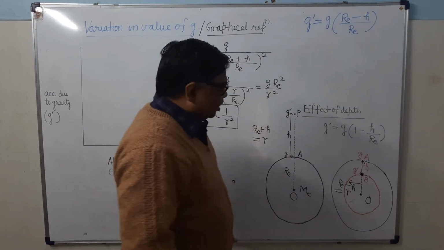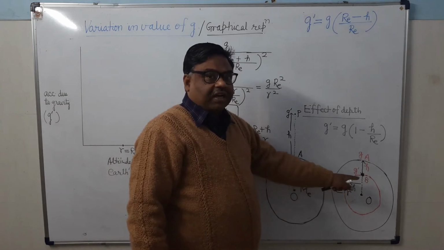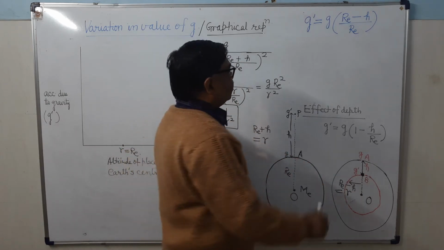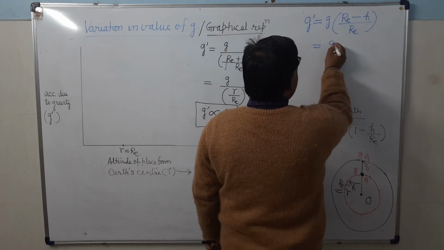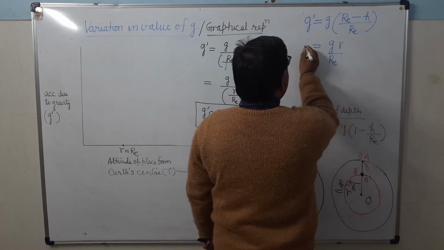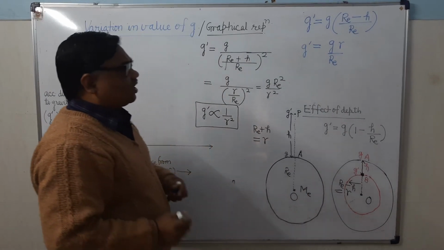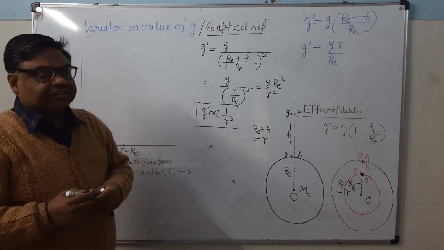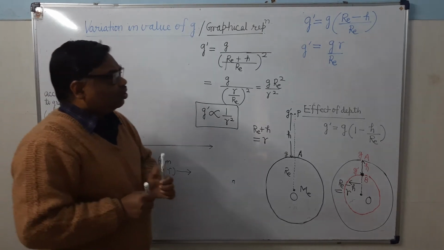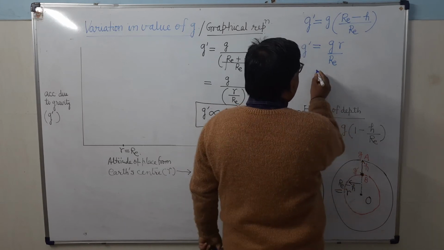Now you can see here, what is re minus h? It is the height of that point from the earth center, that is g into small r upon re. As you know, g is the acceleration due to gravity at the earth surface, which is constant. re is also constant, means g upon re is constant here.